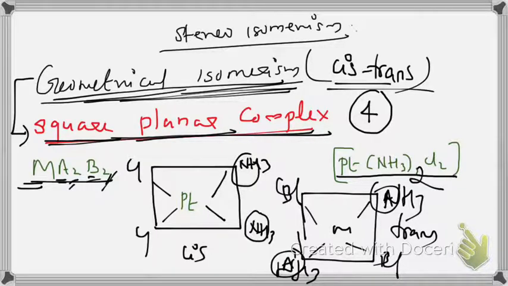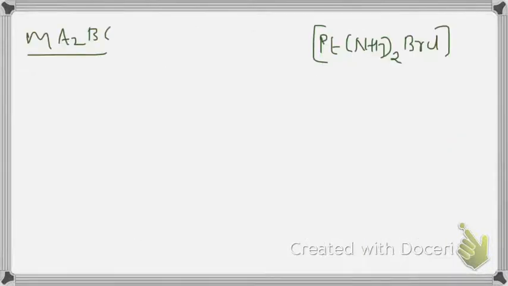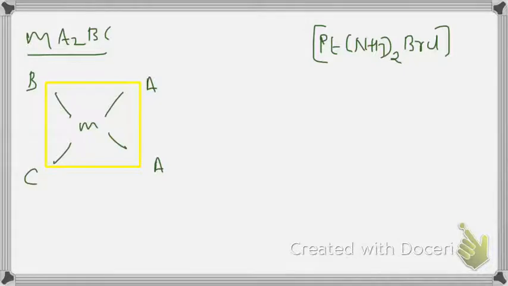Ma2b2 shows geometrical isomers. The next one is Ma2bc. In Ma2bc you can draw the first structure and a second one.